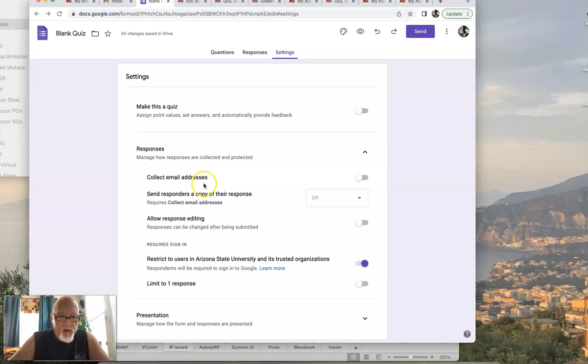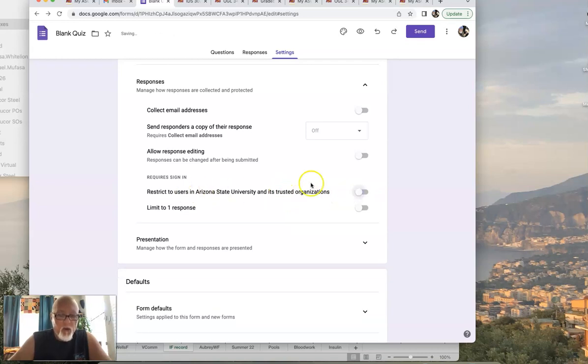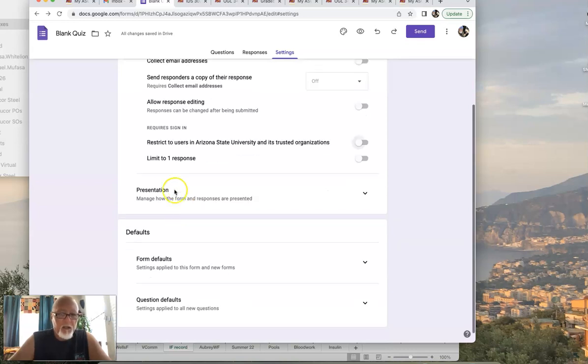Responses. Collect email addresses? No. Restrict users to ASU? No. You have to check this, otherwise everybody you send it to can't open it. Limit to one response? Yeah, you can do that.